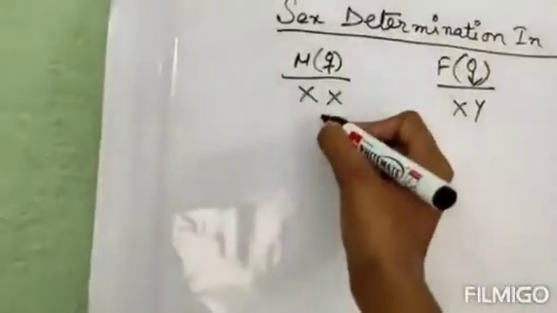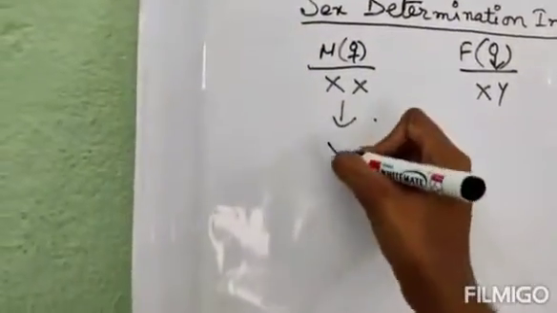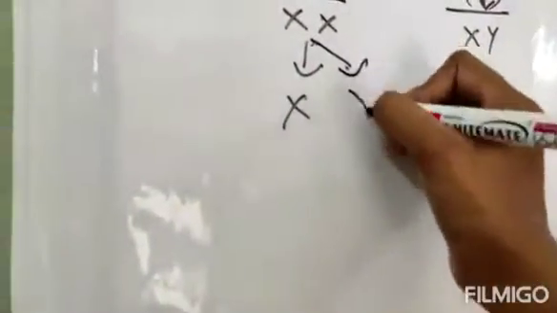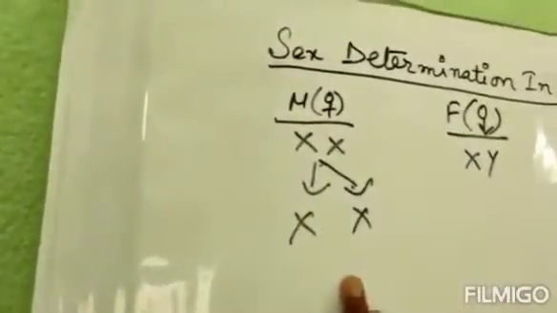The mother can only produce one type of gamete, that is the X. Understood? But the father can produce two types of gametes. What are they? One is X, another one is Y.